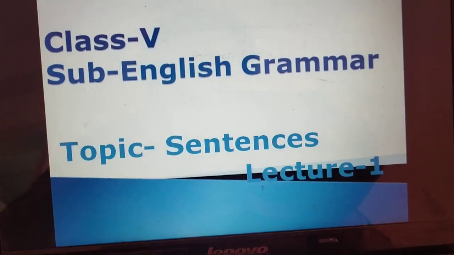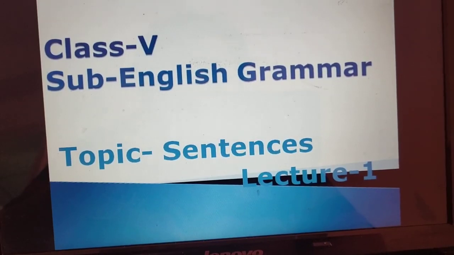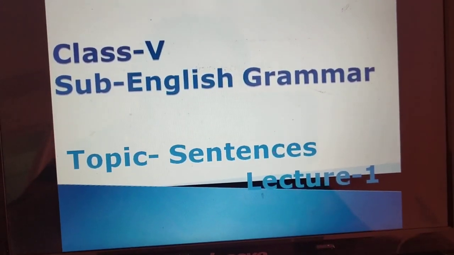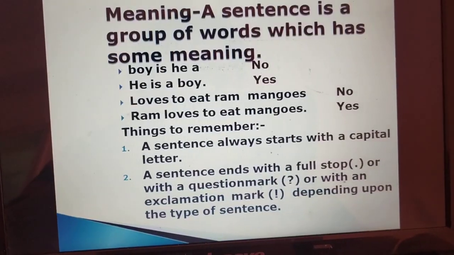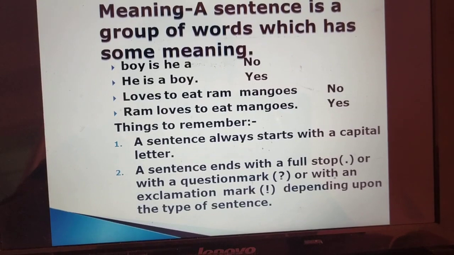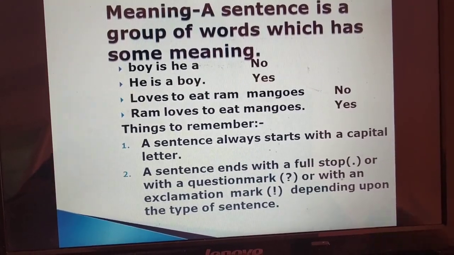Morning students, this is class 5th, subject English grammar, topic sentences, and this is our lecture 1. Now in this lecture all of us will learn about sentences. First of all, we will learn about the meaning of a sentence.